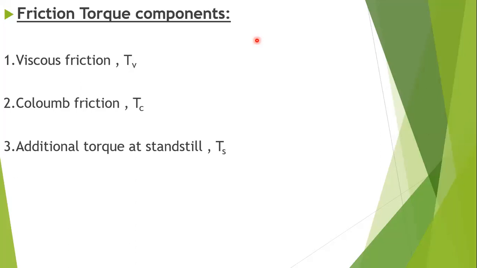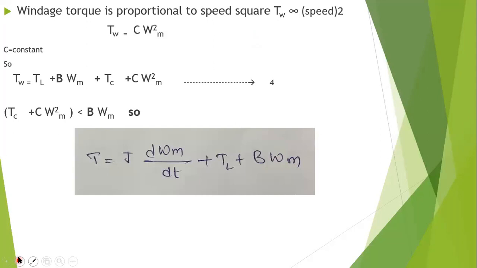Windage torque is directly proportional to speed square. So from this expression, we can say that TW is equal to C omega m square, where C is a constant here.